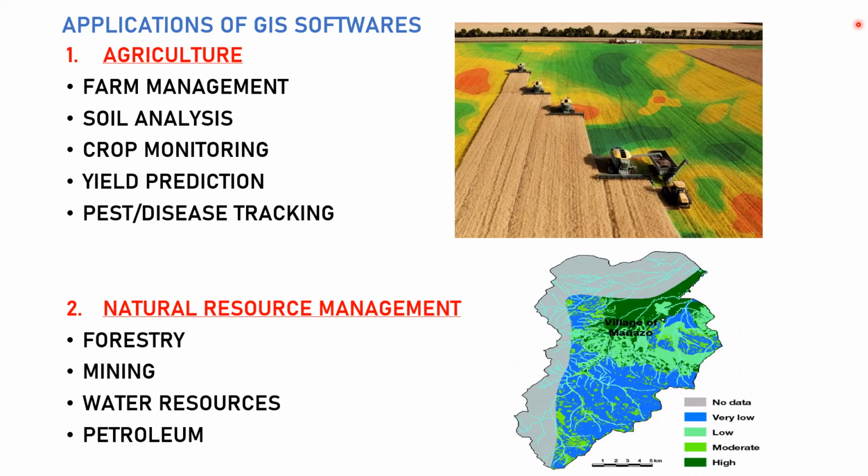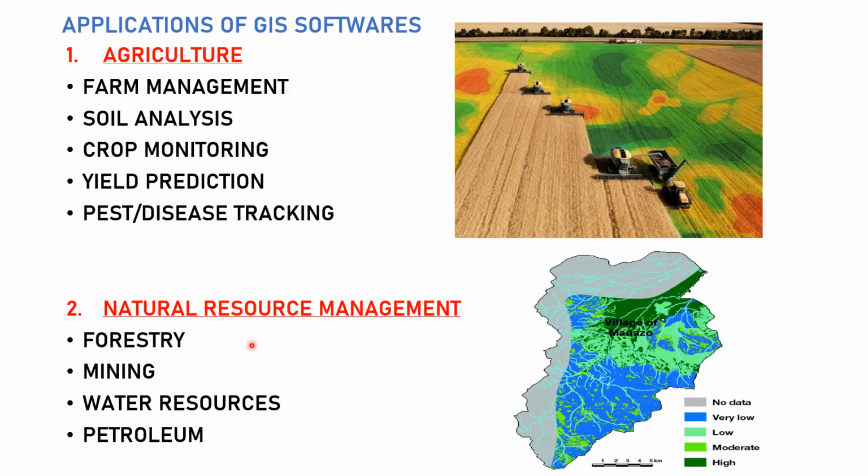In crop monitoring, according to the type of soil present, we can grow suitable crops. Then yield prediction. Here we can find how much yield is expected in future. Then disease or pest tracking. In this we can find how much crops are damaged due to the disease, and according to that we can take actions to protect the other crops from these diseases.